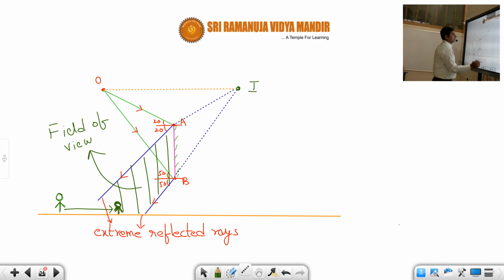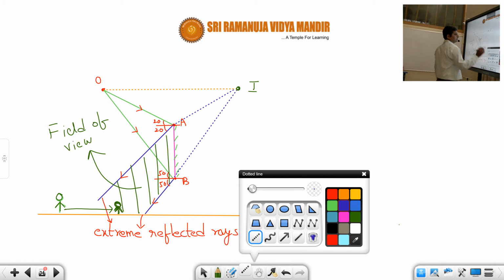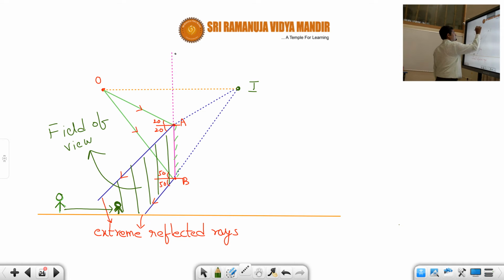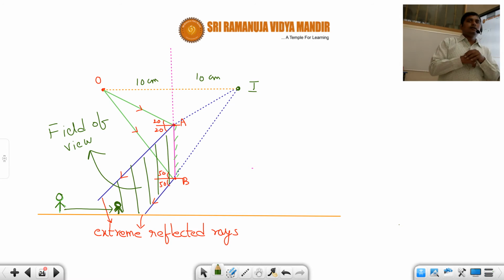Okay, so here this is the mirror, students. If I draw the line like this, okay students, so if this is some 10 centimeters, then this also will be 10 centimeters. I hope, students, you understood what is meant by field of view and how to get the field of view by drawing the two extreme reflected rays. For that, first we have to draw two extreme incident rays, students.